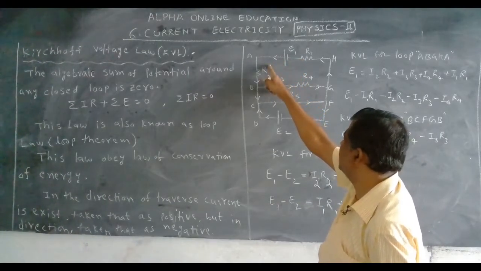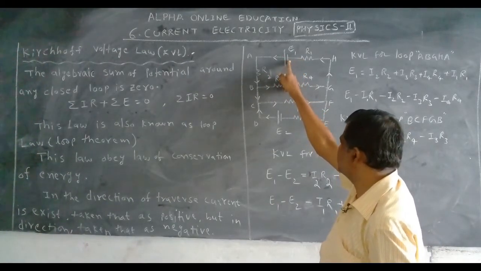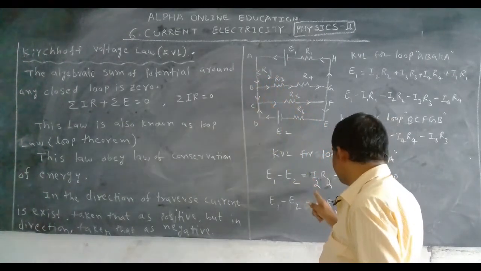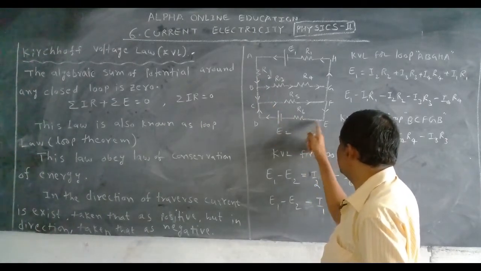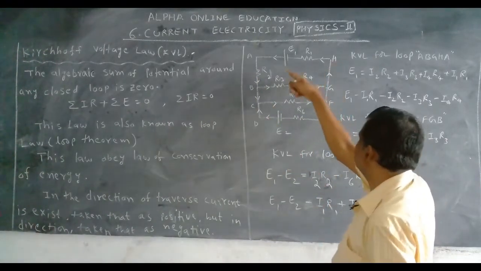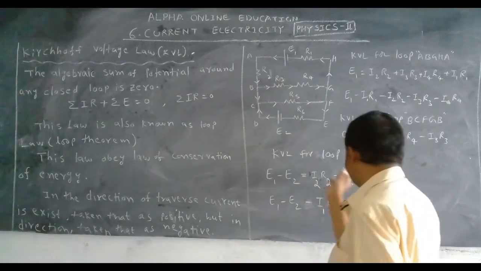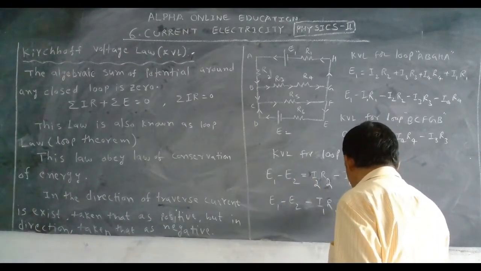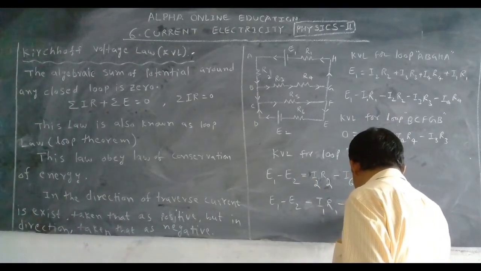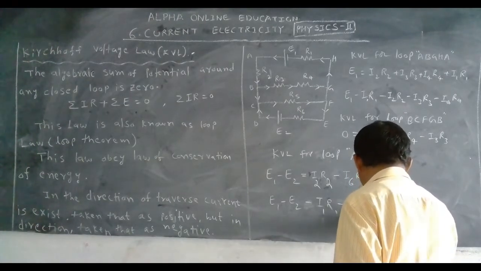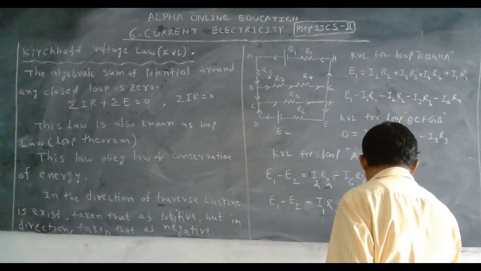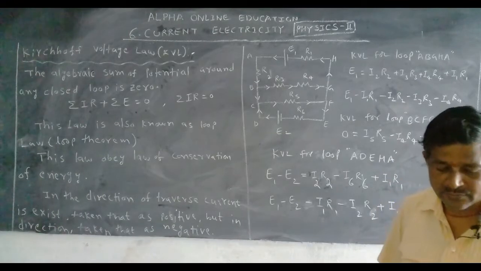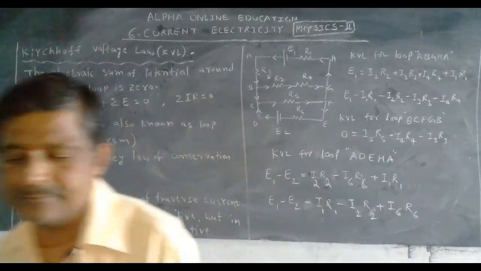Here the current is in the direction of the traverse. That's why E1 is positive, but here E2 is negative. In this direction current is there, I2 R2. In this direction opposite, minus. In this direction same, plus. Okay, you take this on this side. Minus I1 R1. Next it is also there. Minus I2 R2 plus I6 R6. Okay. These are the conditions to write the Kirchhoff voltage law.